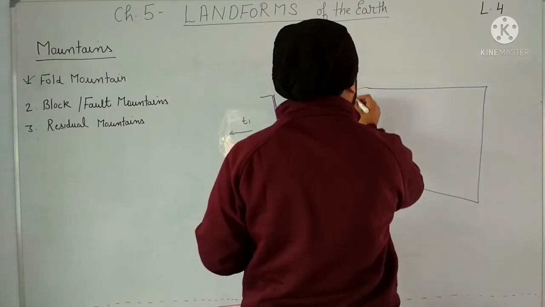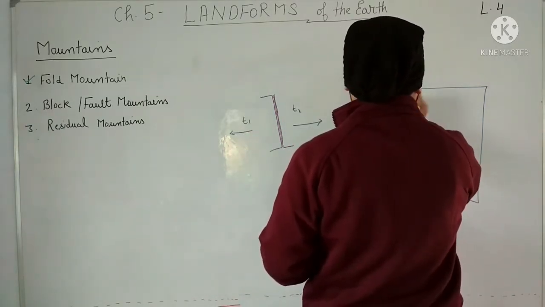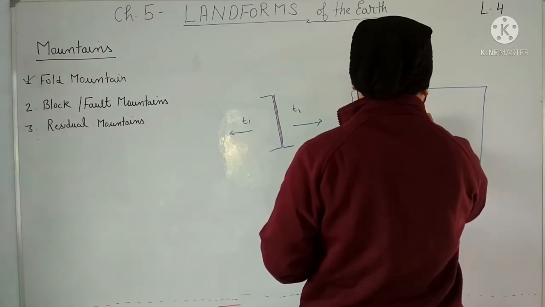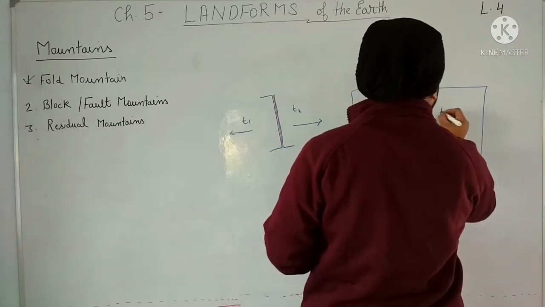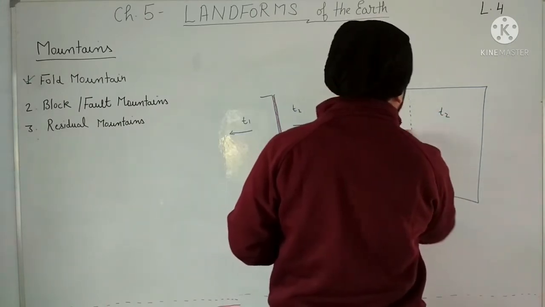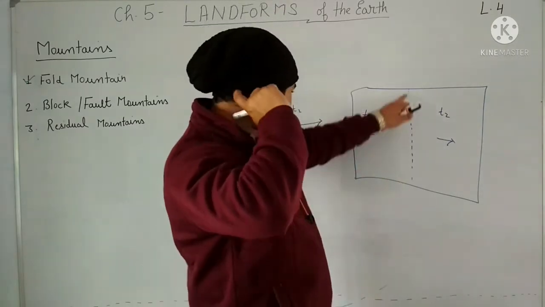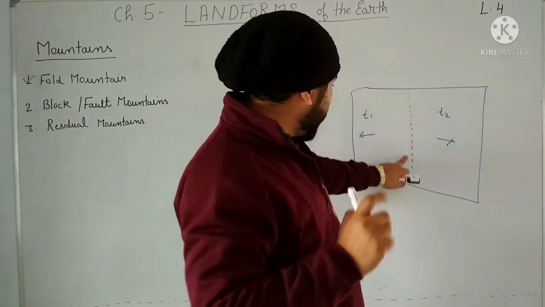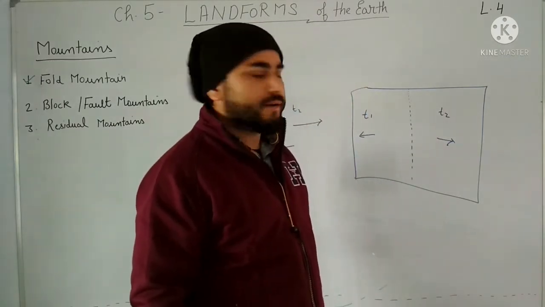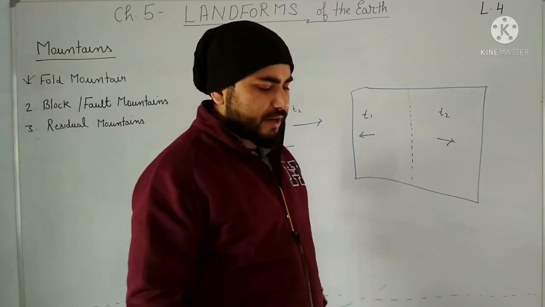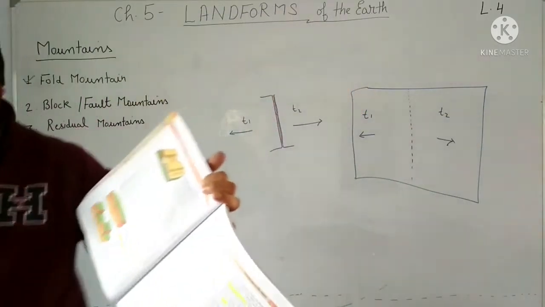Suppose this is the entire surface, right? And now here we are having this much, T1 and this is T2. If it is moving this side and it is moving this side, then what will happen? The middle portion of this will be cracked down, cracks will be generated. When the cracks are generated, like here, which is given in your book, let me show you.